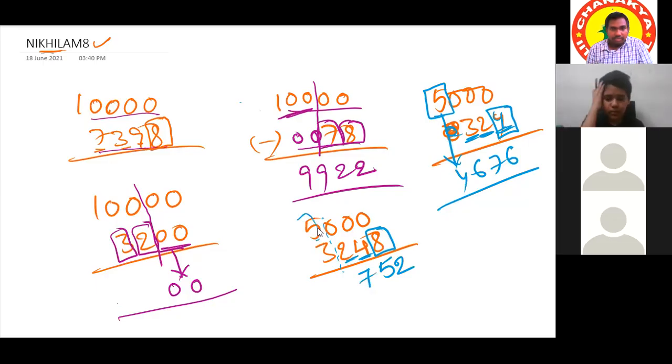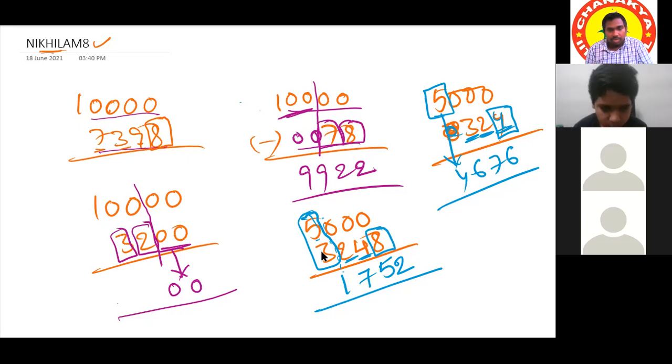What is the actual difference here? 5 minus 3 is actually 2, but the predecessor is 1. That's the way. Sir, I have a doubt.